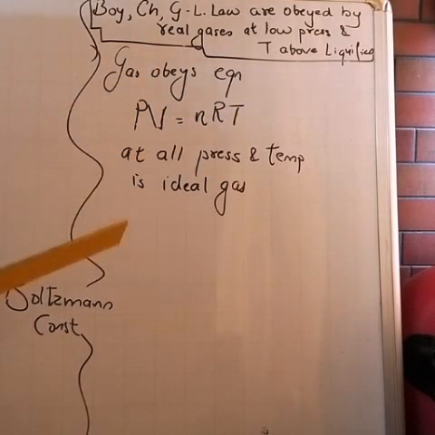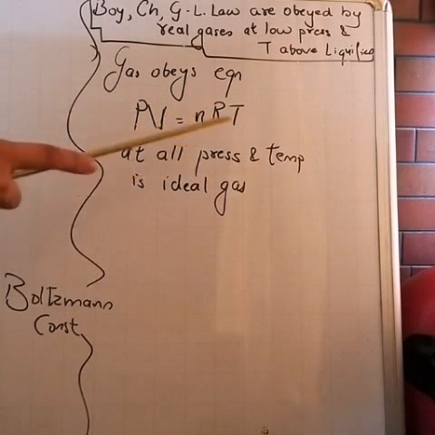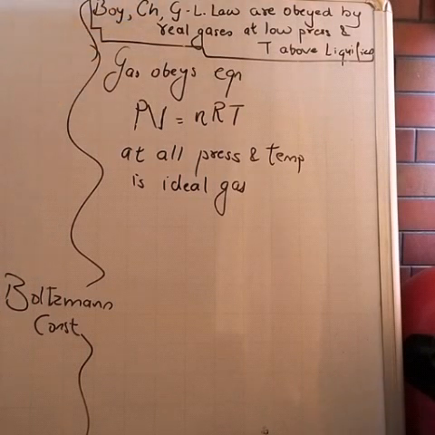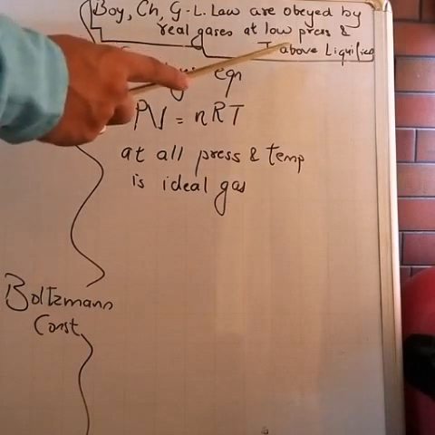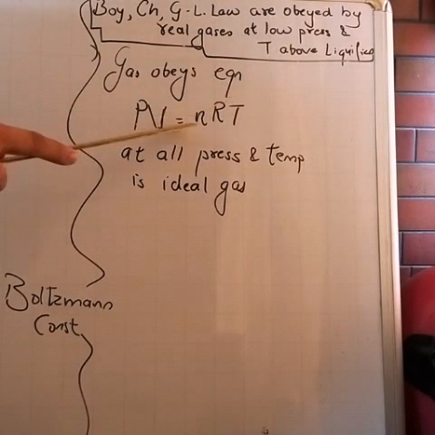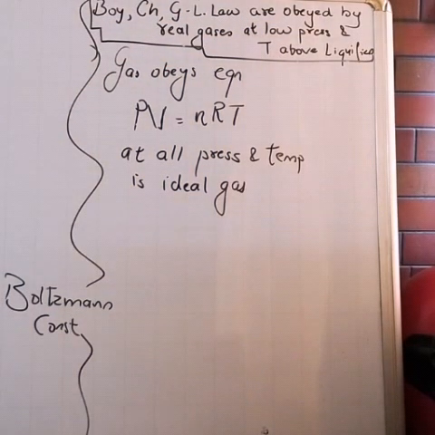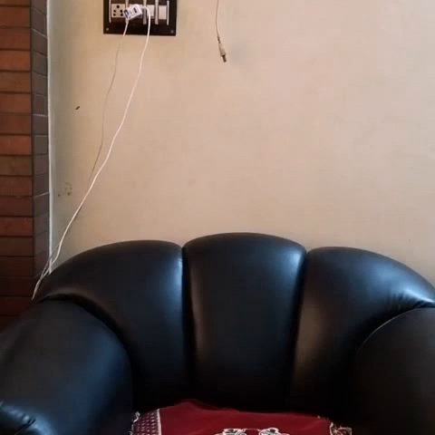I repeat once again, an ideal gas will obey this equation at all values of temperature and pressure, but real gases will obey this equation only at low pressure and high temperature.